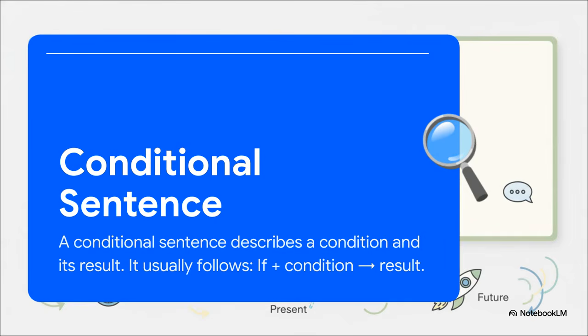So, let's start with the basics. What exactly is a conditional sentence? Well, it's pretty simple. A conditional sentence describes a condition and the result of that condition. Think of it like this. If this happens, then that will happen. For example, if it rains, we will stay home. The condition is the rain and the result is staying home.